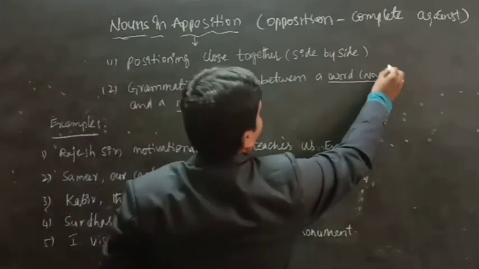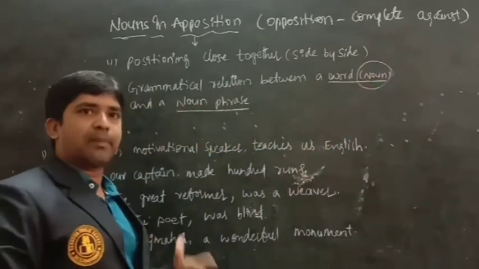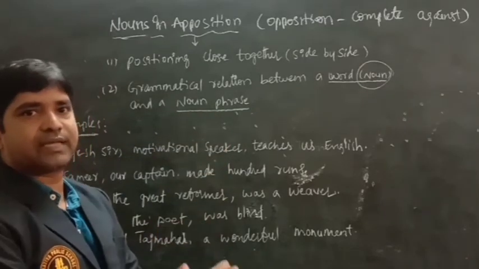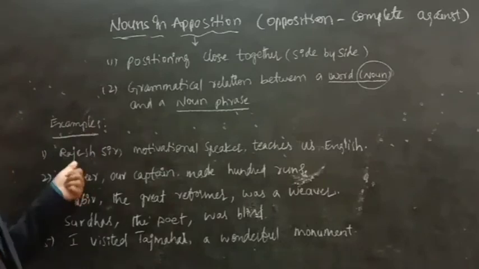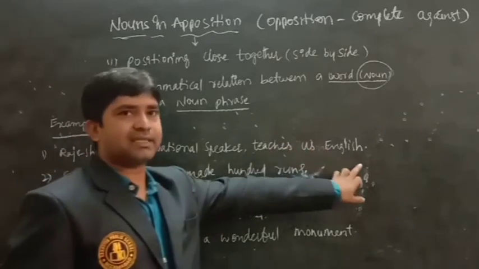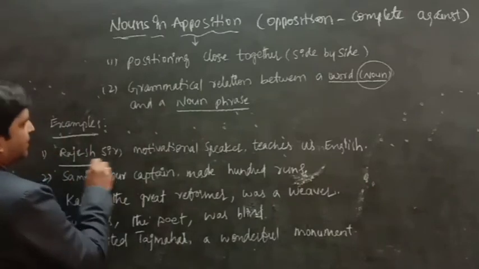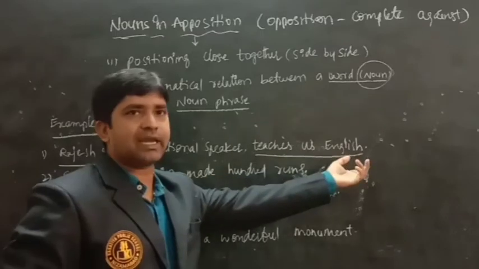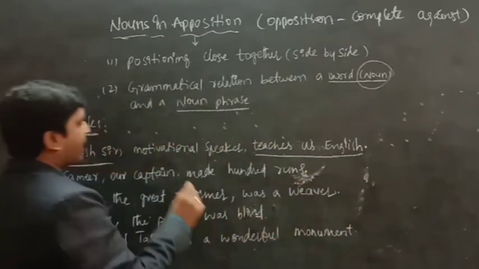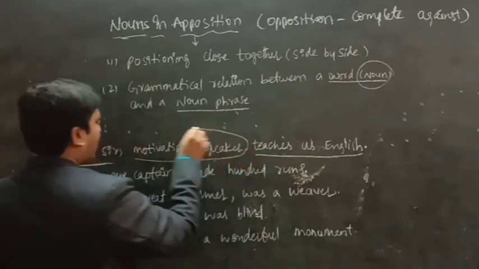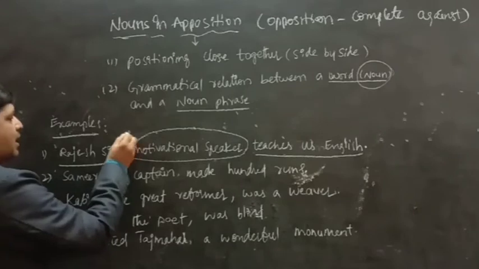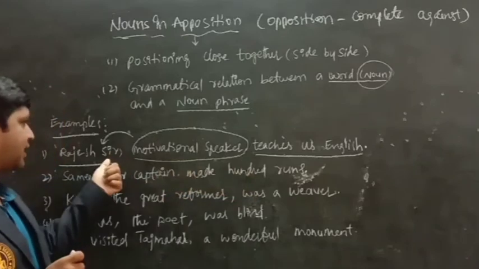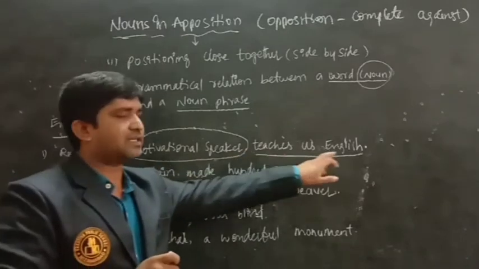Here the word, generally we use nouns. Noun, a name of a person, place, thing. Noun phrase. Let us see a few examples. Example, Rajesh sir teaches us English. This sentence is sufficient to tell that Rajesh sir teaches us English. But here we are adding something about this proper noun, Rajesh, by using motivational speaker. Rajesh sir, motivational speaker, teaches us English.